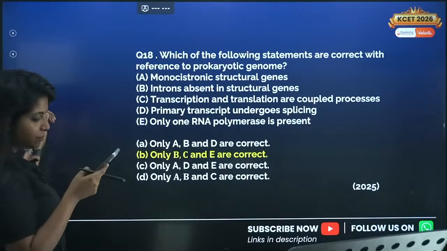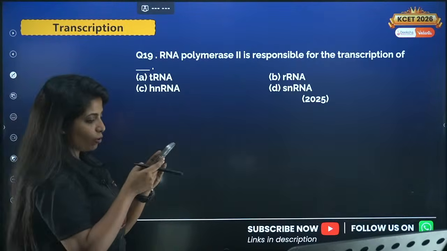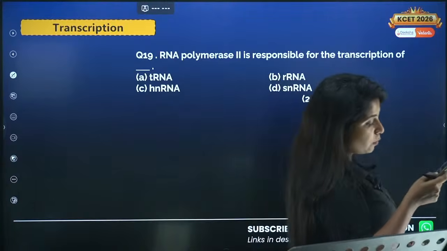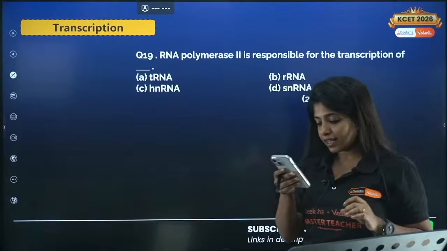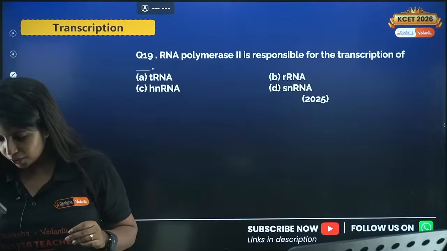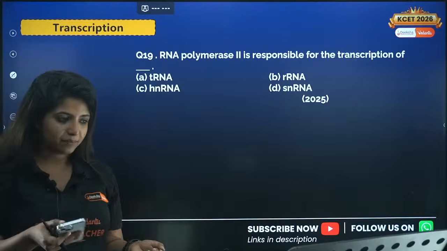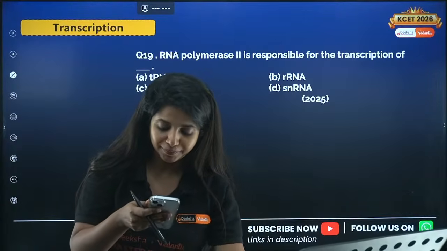So let me read out the names of the children who actually got it correct, and by then try to solve this question. The first person to say the answer was Prachi, then Bhagyashree, Sanika, and also Aishwarya and Manjunath. I hope you're saying it's B only. But yes, kudos to you children.